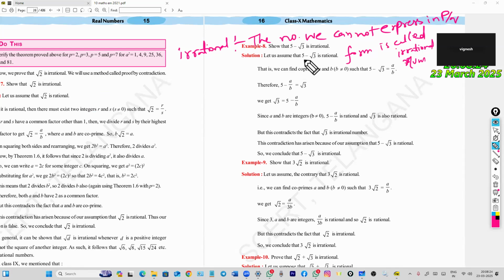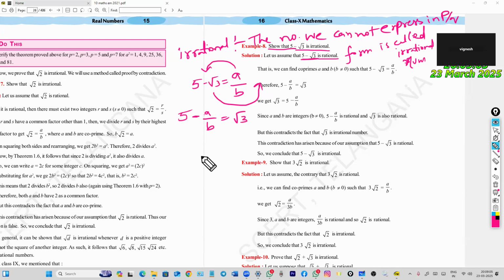Now the question is: show that 5 minus root 3 is irrational. First of all we should assume it is a rational number. Then we show this assumption is wrong, and then we conclude that it is irrational. Now 5 minus root 3 equals a by b. Sending 5 to the other side, and a by b to this side, minus root 3 equals a by b minus 5, so root 3 equals 5 minus a by b.